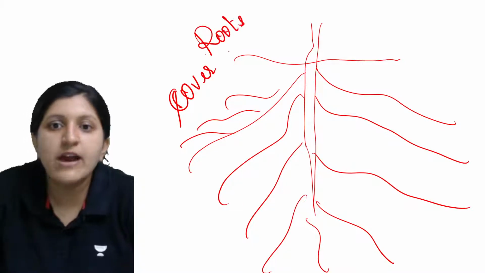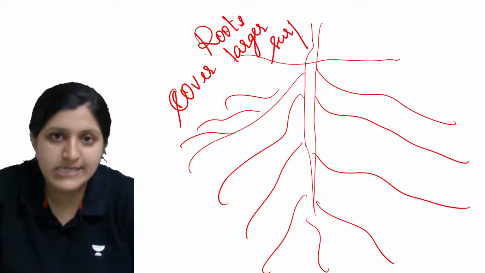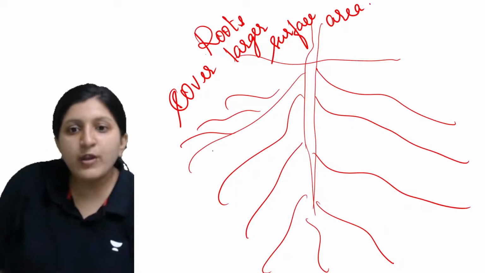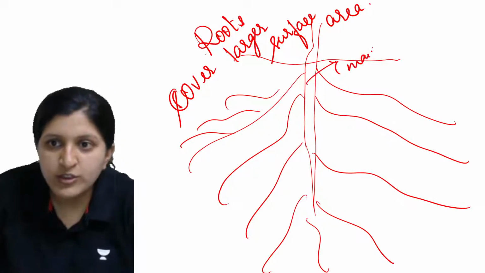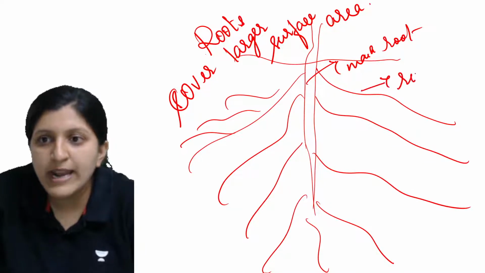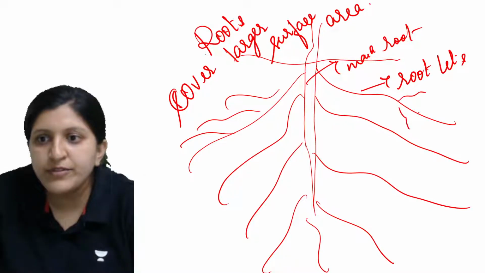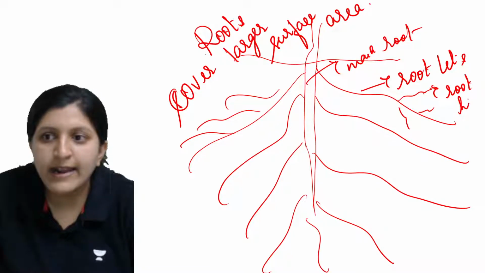So you can see the roots cover a large surface area while being in the same place. This is the main root. Then you can find the rootlets there, and the rootlets have many root hairs. So you can find the root hair like structure.